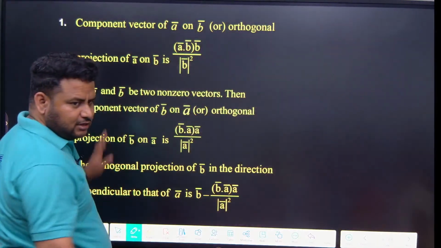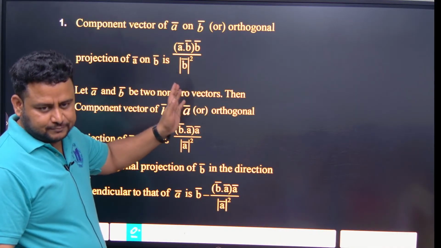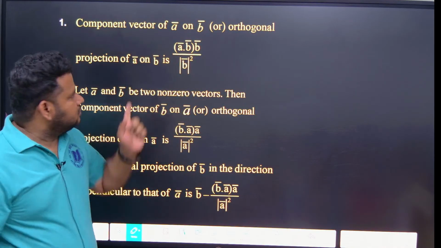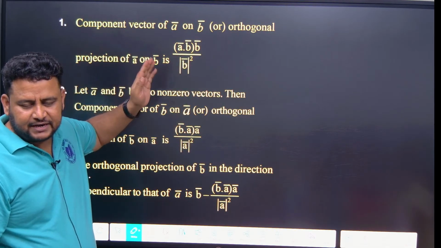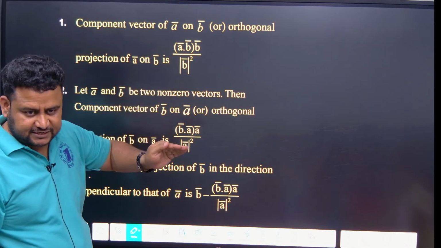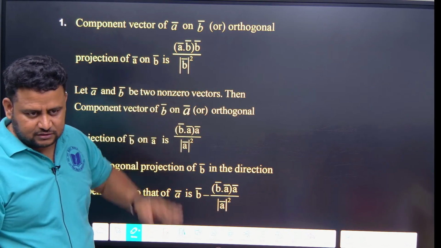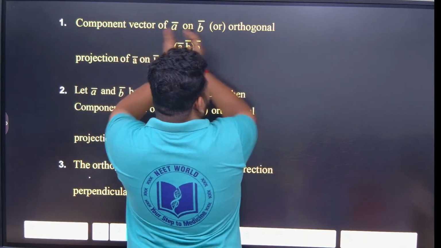You have already learnt what is projection, all these things. So what is meant by projection vector and projection? See, there are two things you have to know. Component vector and projection vector are nothing but the same. But you have to know what is component, or what is projection, and what is component vector. So first see here, suppose they are asking the component of A on B.